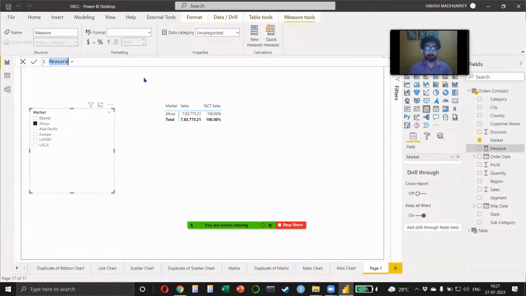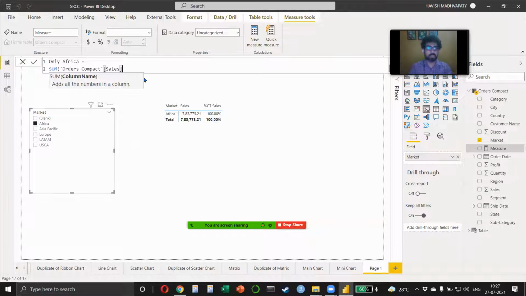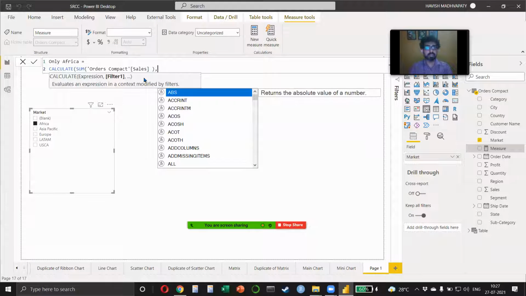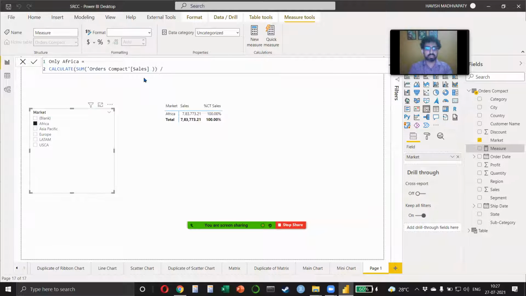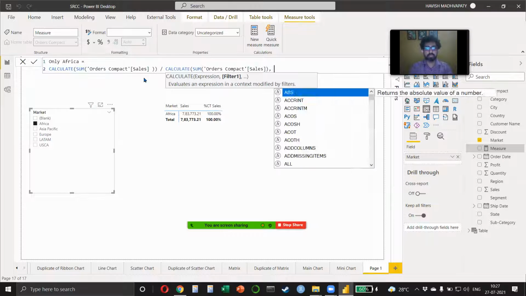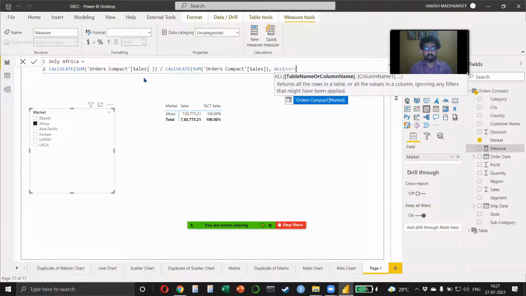We will have to say only Africa is equal to, so calculate the sum of sales for Africa divided by calculate sum of sales for all market.